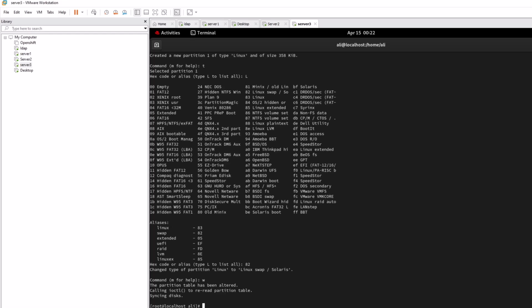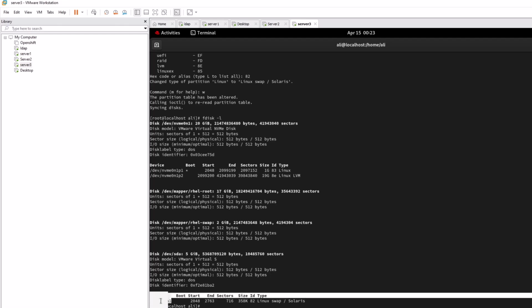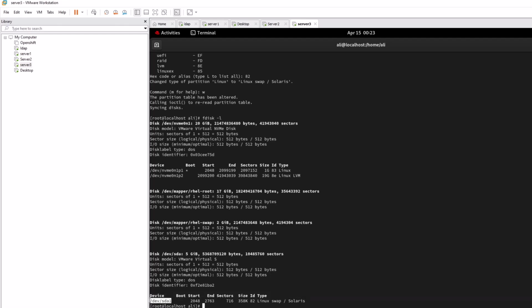And that's it. Then you have to do fdisk -l again. You can see you have this partition. This is sda1, and this is the partition you created, right? Because sda is the main hard drive, so this one is the partition which you created. When you ran the first command fdisk -l, you could see there was only one disk, but now you have created it, so that's why it comes up here. So you have to copy it, or remember it in the exam so you can use it, right?